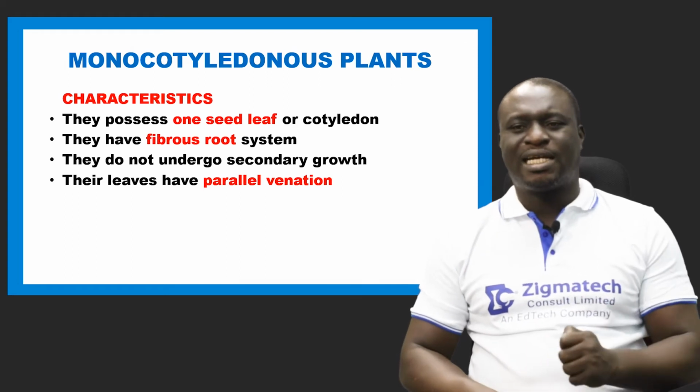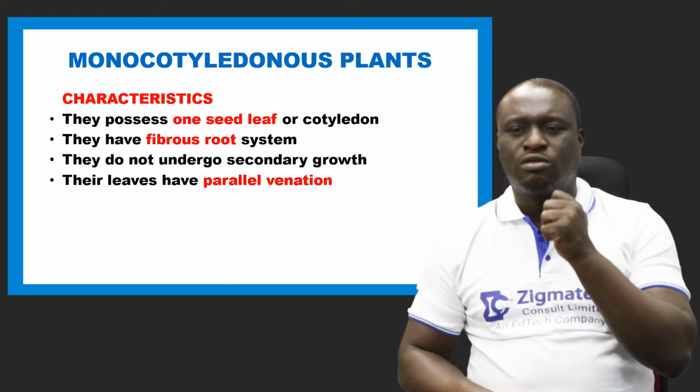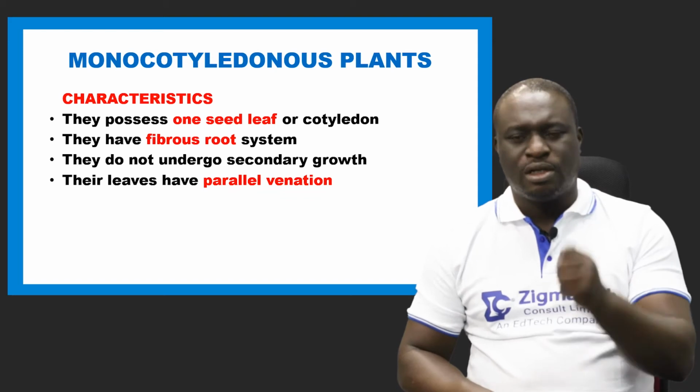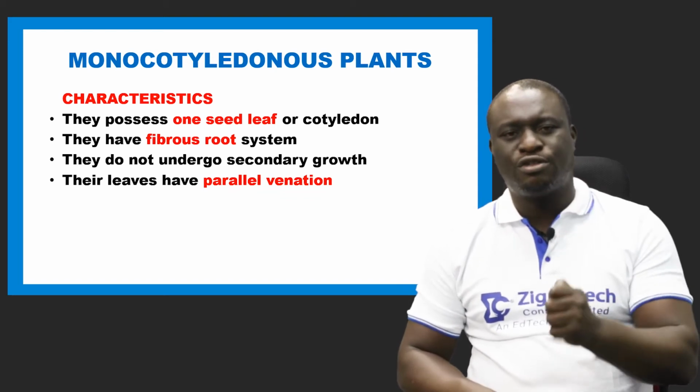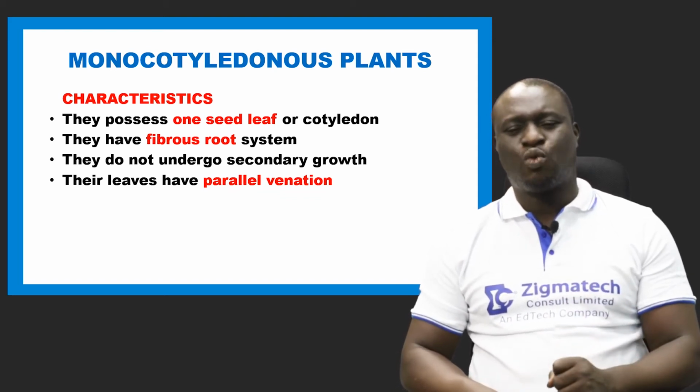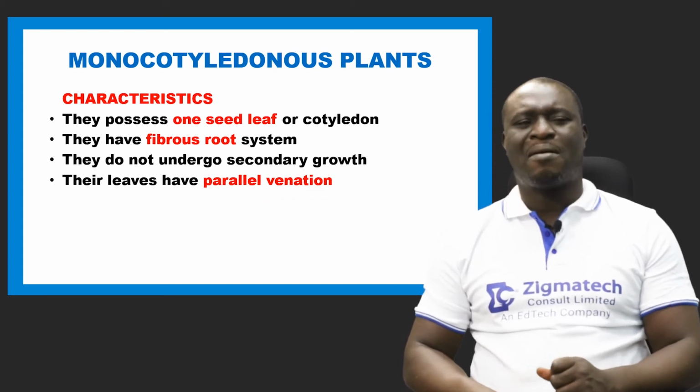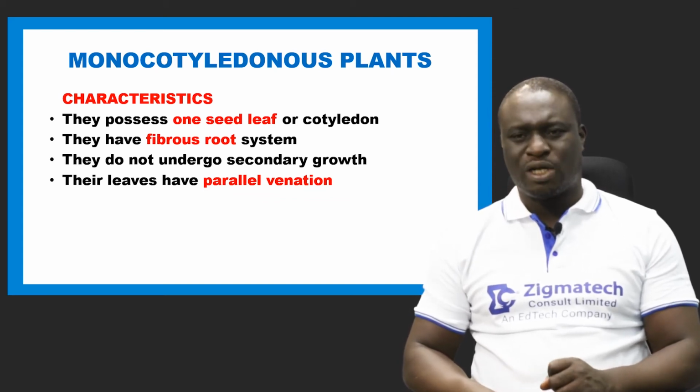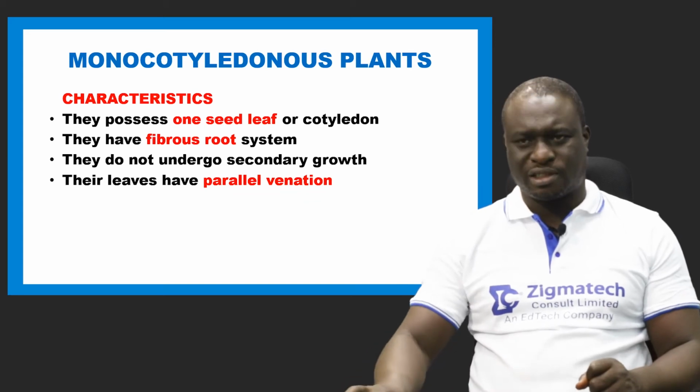Number 3 is that they do not undergo secondary growth. And the last one is that their leaves have parallel venation. And I'm going to show you what parallel venation is.